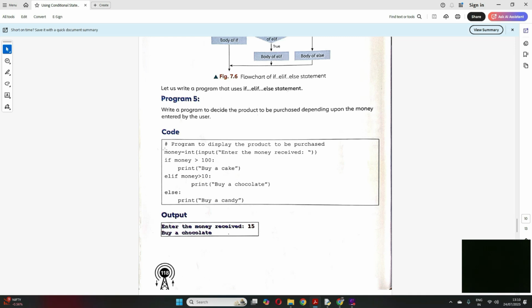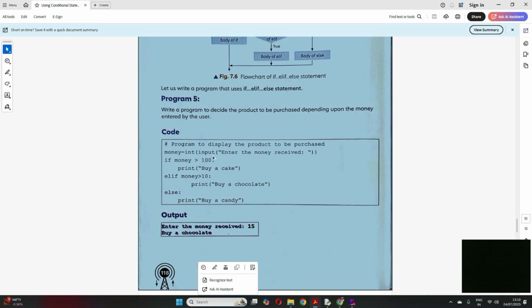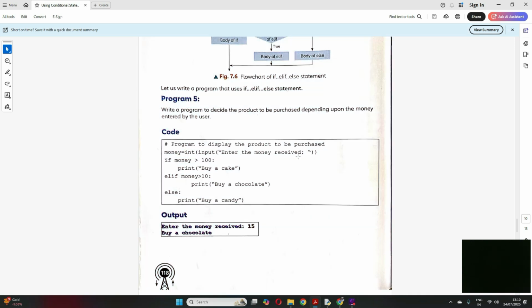First I have to enter money, which is an integer data type. Input: enter the money received. If money greater than 100, print buy a cake. Elif, we check: elif money greater than 10, then buy a chocolate. Else, finally, if none of these, then buy a candy.